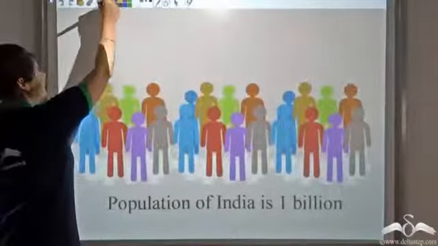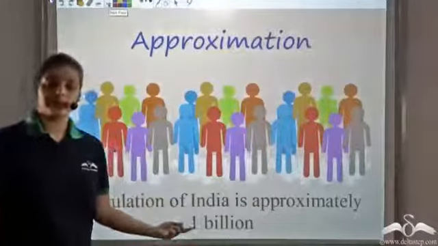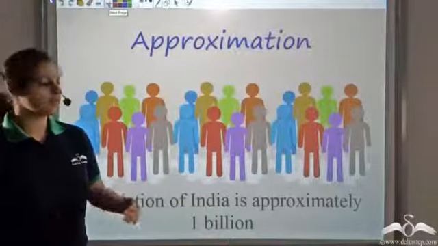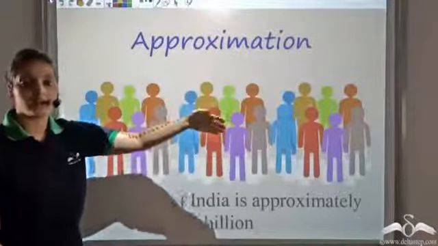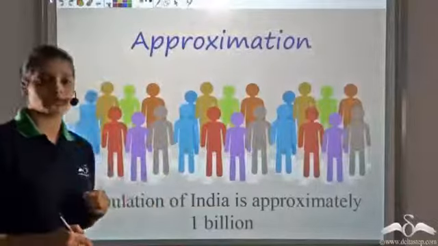So I can say that it is approximately 1 billion. That is, it is near to 1 billion, maybe less, maybe more. And that is why we use approximation. We use approximation in our day-to-day lives a lot. And we can use approximation in mathematics too.